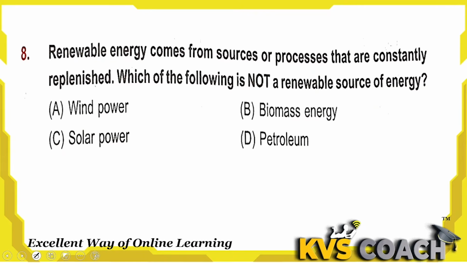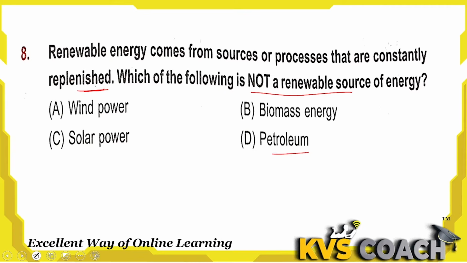Next: renewable energy comes from sources or processes that are constantly replenished. Which of the following is not a renewable source? Renewable sources are sources of infinite energy. We can produce energy from them for infinite time. When we have wind in our environment, we can produce wind power. By sun rays we can produce solar power.